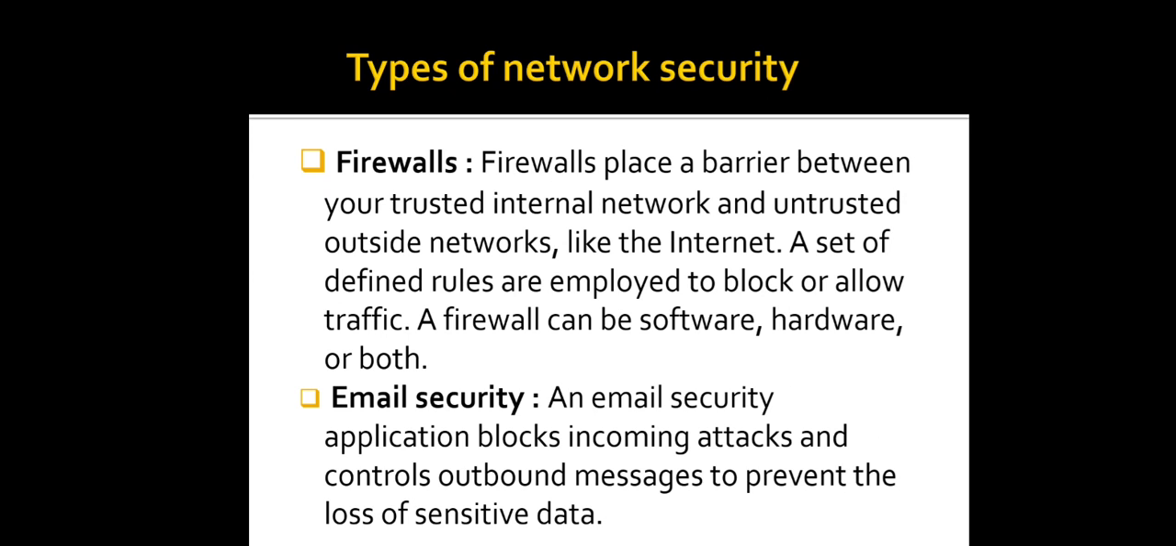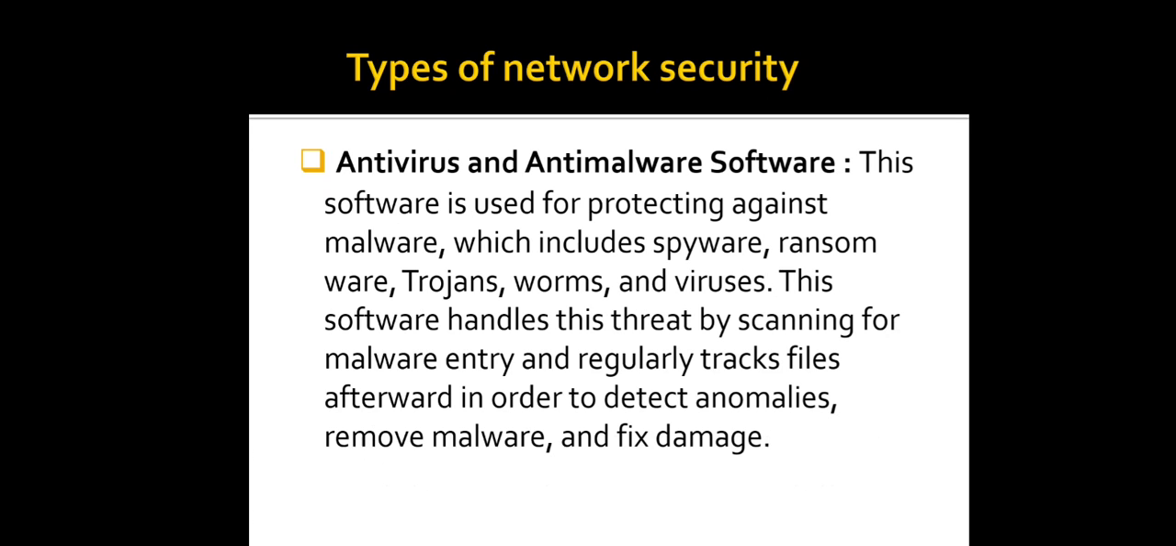Then next one is antivirus and anti-malware software. Now this software is used for protecting against malware, which might include spyware, ransomware, trojans, worms and viruses. So all these are a part of malware. Now malware can also become very dangerous, as it can affect a network and then remain calm for days or even weeks. So basically this software handles this threat, the threat which malware causes, by scanning for malware entry and regularly tracking files afterwards in order to detect anomalies, remove malware and fix damage.